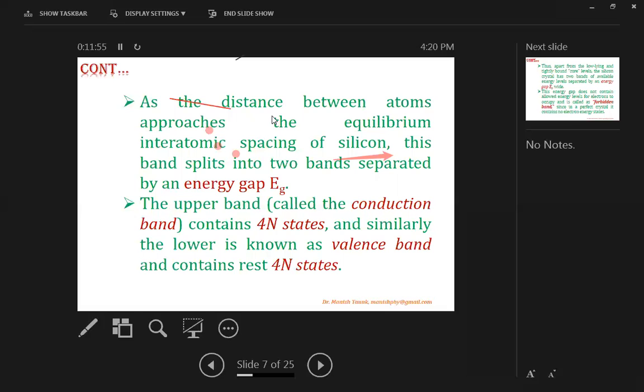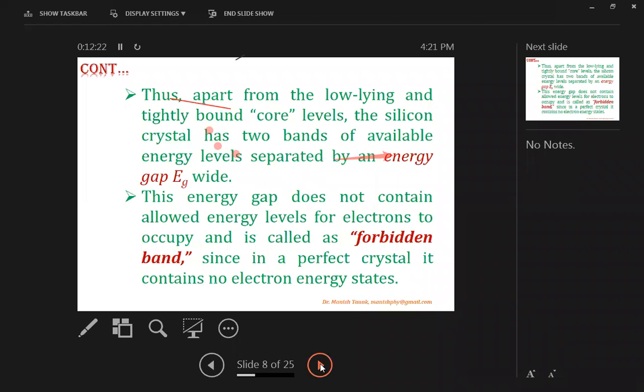Now, as the distance between atoms approaches the equilibrium interatomic spacing of silicon, this band splits into energy bands separated by an energy gap Eg. The upper band, which we call the conduction band, contains 4n states, and the lower band, known as the valence band, contains the remaining 4n states. Thus, apart from the low-lying and tight-bound core levels, the silicon crystal has two bands of available energy levels, separated by an energy gap Eg.